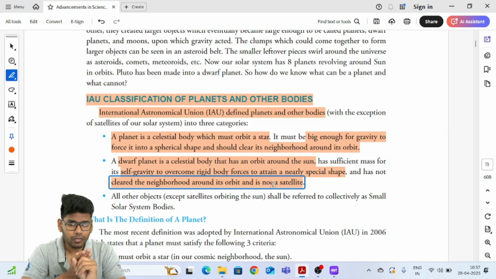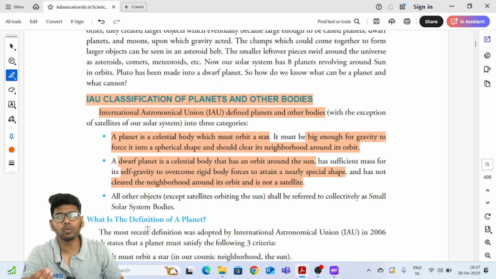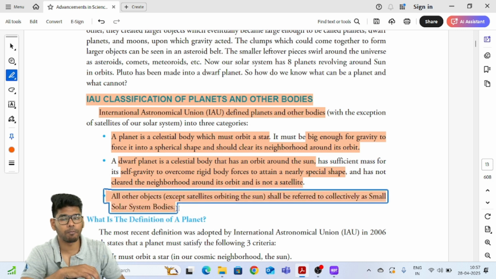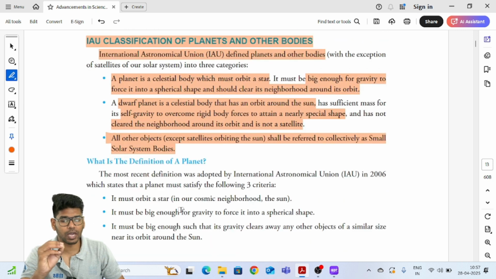And for a dwarf planet, the size is not sufficient to form a spherical shape, and it is not able to clear its own orbit. And all other objects shall be referred to as small solar system bodies. So these are the definitions that we have.